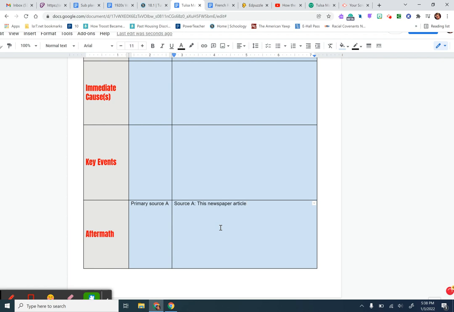And if you guys want to go ahead and type this out as your first one, that is perfectly fine. This newspaper article shows what happened after the Tulsa Massacre. It tells of money being lost and land being taken away. Okay, so as you can see, it's a pretty short description.